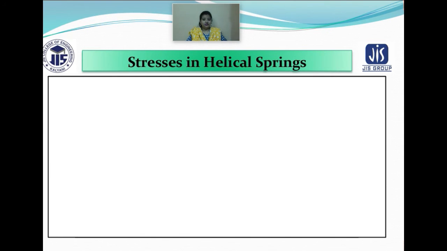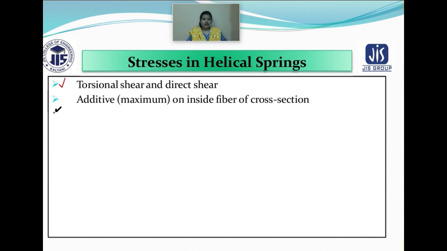Now how are the stresses occurring in the helical spring? Basically, torsional shear and direct shear are occurring. They are additive, and the maximum occurs on the inside fiber of the cross section.